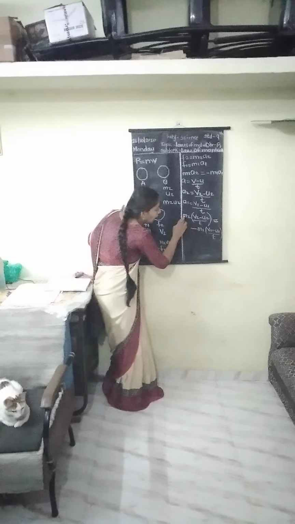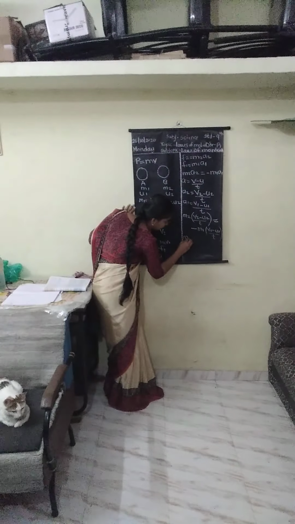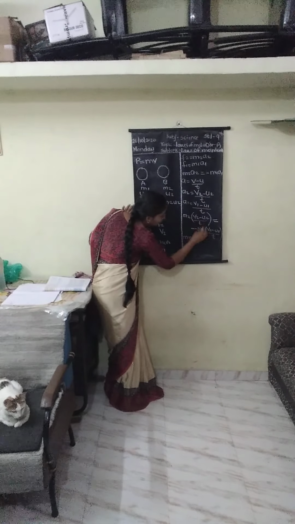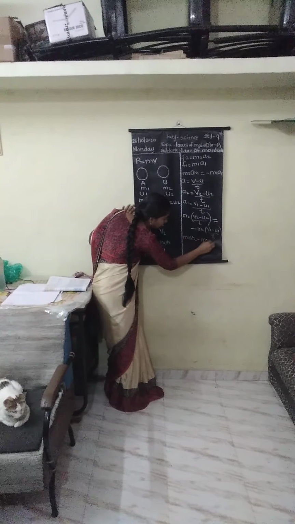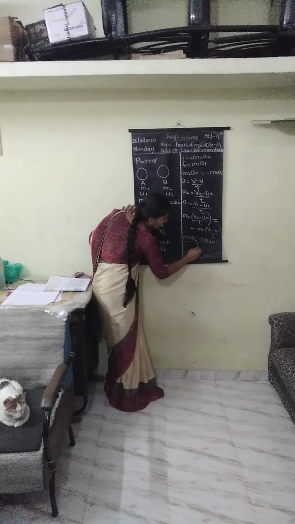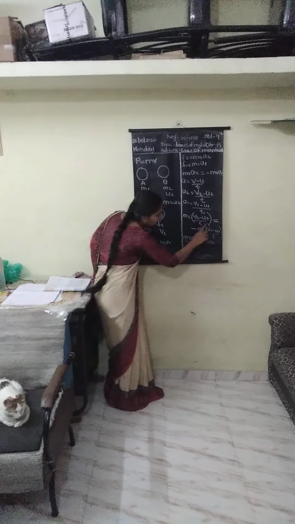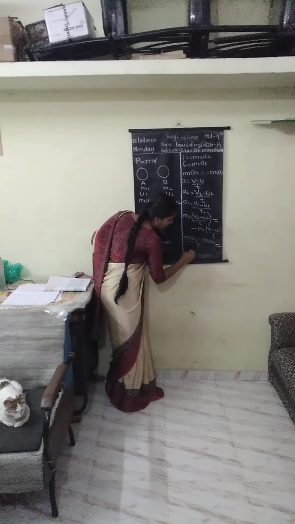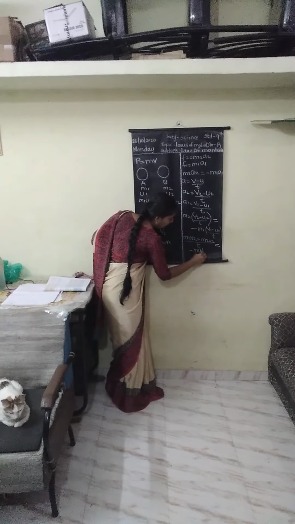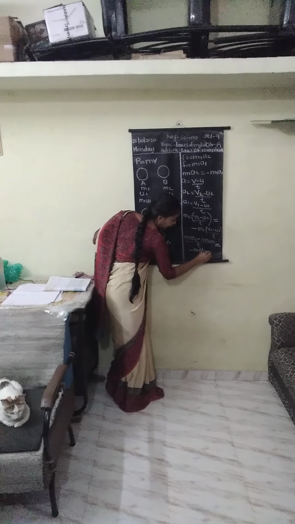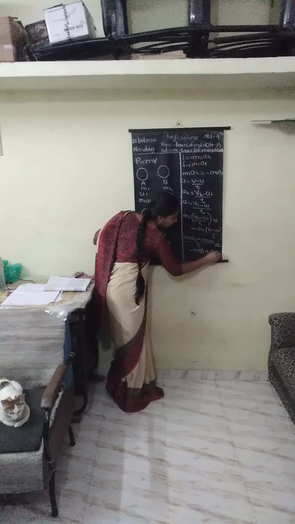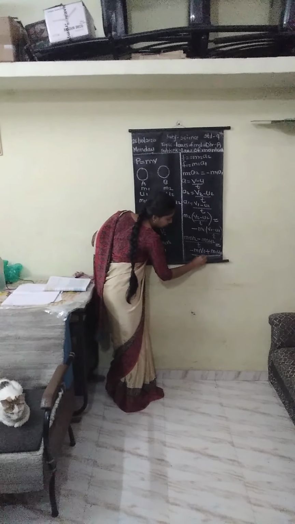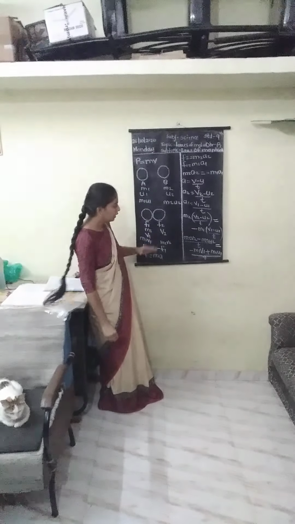So we will get m2 v2 minus m2 u2 upon t, right, is equals to minus m1 v1 plus m1 u1 divided by t. So this is the equation that we get.